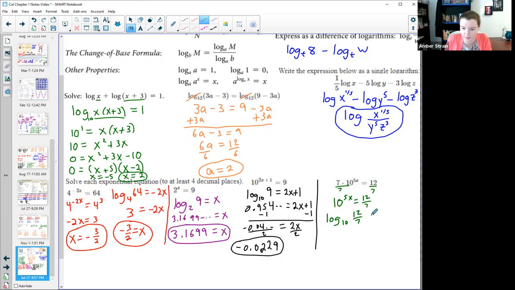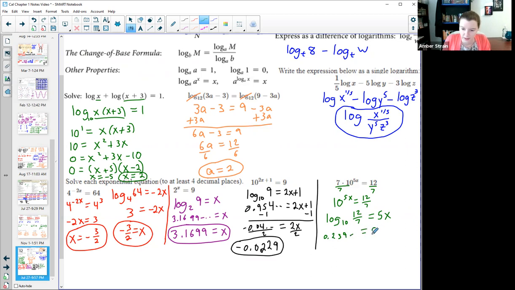I'm just going to type that in carefully in the calculator, equals 5x. The log base 10, that's the nice one. I can just hit LOG, and then I'm going to type in that fraction, 12 divided by 7. So I just used my button, LOG right here, since it was log base 10, and just type the fraction straight in like that, 12 over 7. Close that parenthesis. If it had not been a pretty log base 10, I would just have to be careful, just like we did here and here, to divide it by the log of the base. That gives me the decimal of 0.234, blah, blah, blah.